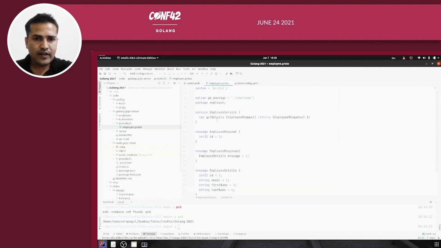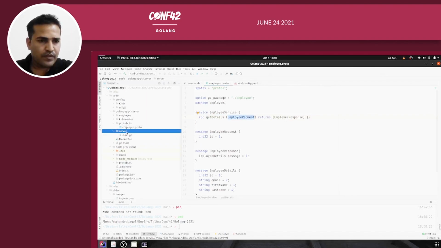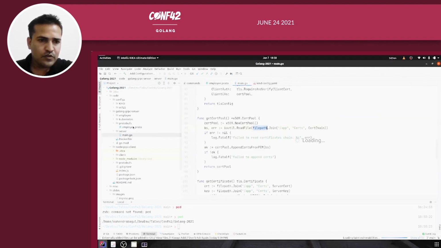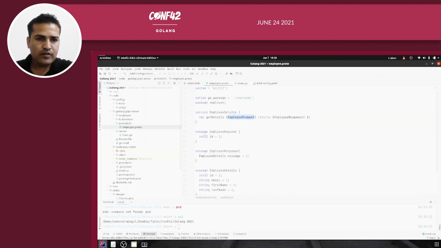And in the employee service you can see the RPC is GetDetails, and the EmployeeRequest is passed from the client, and it returns EmployeeResponse, right? So in the server package I have main.go. Just before that, when you have employee.proto, you need to have some Golang code, because your server is in Golang, so you need a Golang implementation of this proto file.